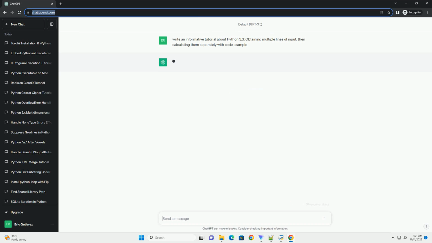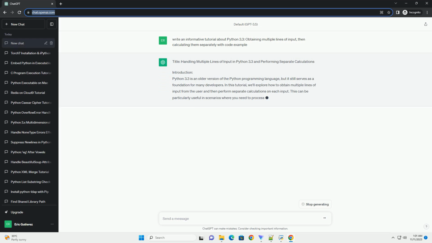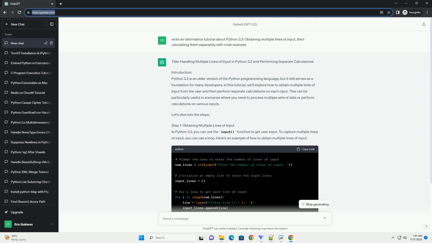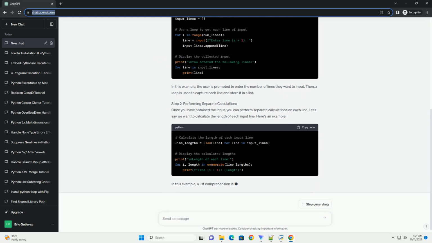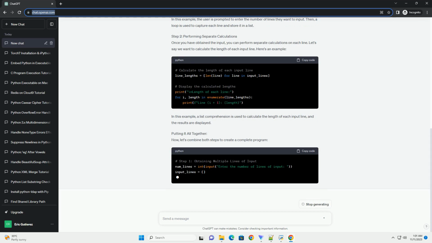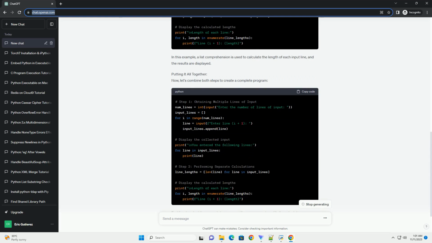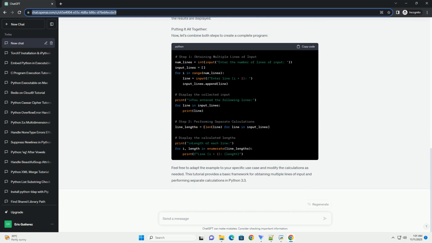Title: Handling multiple lines of input in Python 3.3 and performing separate calculations. Introduction. Python 3.3 is an older version of the Python programming language, but it still serves as a foundation for many developers. In this tutorial, we'll explore how to obtain multiple lines of input from the user and then perform separate calculations on each input. This can be particularly useful in scenarios where you need to process multiple sets of data or perform calculations on various inputs. Let's dive into the steps.